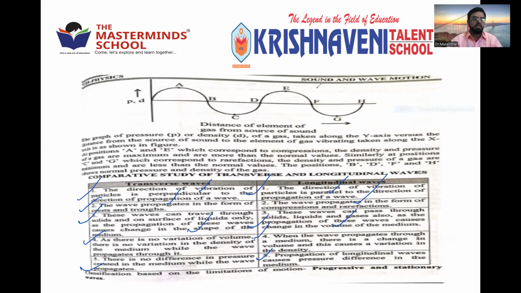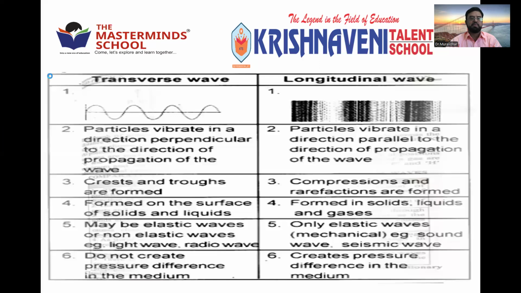There is another classification, based on the limitation of motion. Next class we'll see two more types of waves apart from transverse and longitudinal. Based on the way of propagation, whether they move parallel or perpendicular to the wave direction, they are classified into these two categories. But based on the limitation of motion, if they are restricted in their motion, they are further named. There are two more types of waves, and we'll discuss them in the next class.